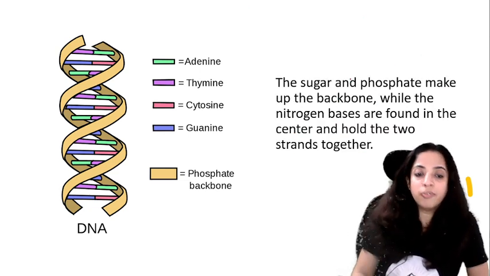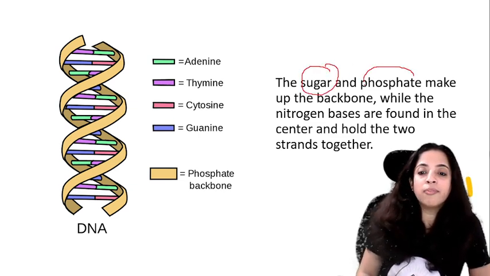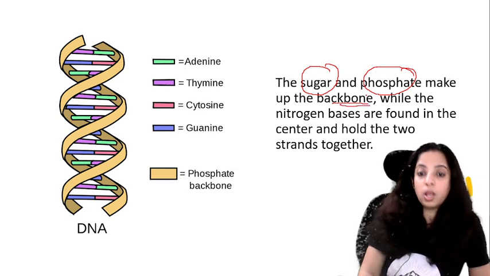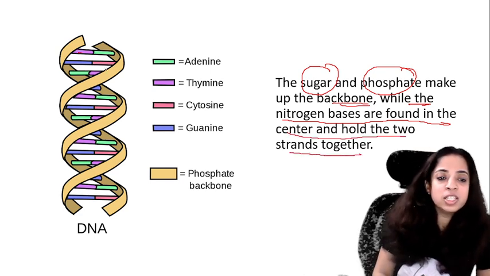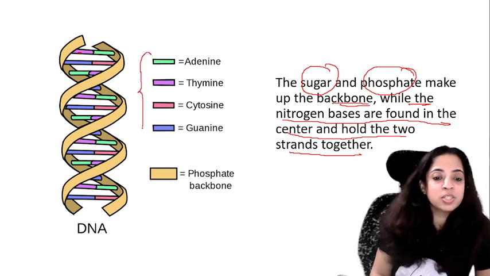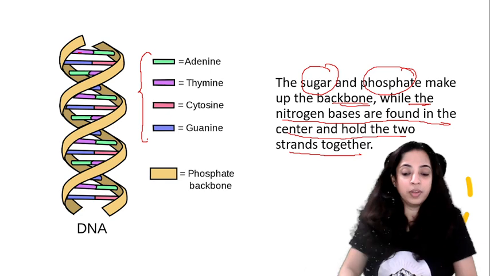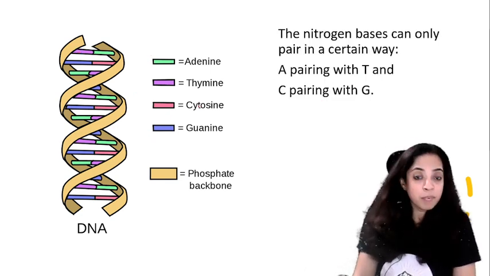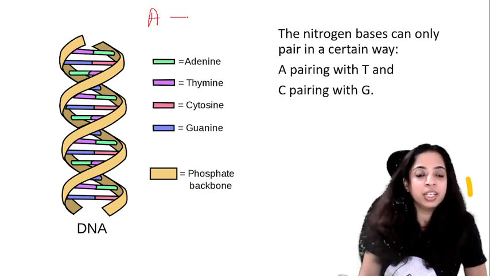Now, the sugar and phosphate. So you can see this brown color, that is the backbone. So the sugar and phosphate make up the backbone, while the nitrogen bases are found in the center and hold the two strands together. So in between, can you see these colorful strands? These are all nitrogen bases: adenine, thymine, cytosine and guanine. These are in the center and they hold the two strands together. Now, the nitrogen bases can only pair in a certain way: A can pair only with T and C can pair only with G.